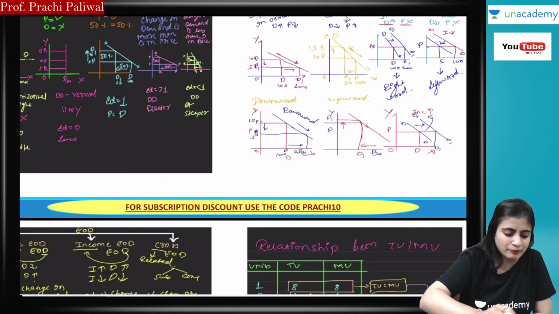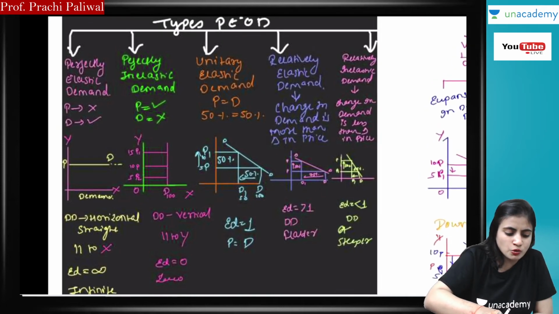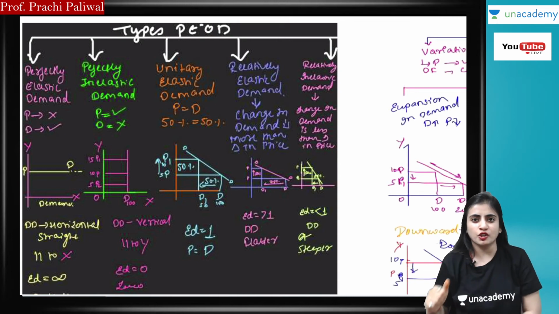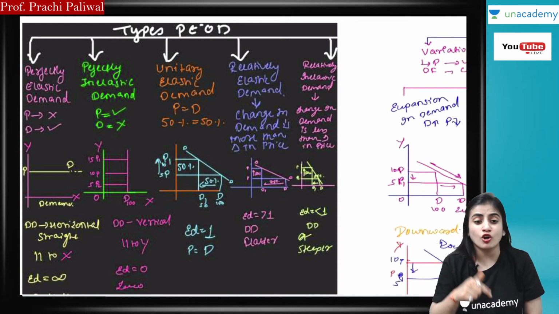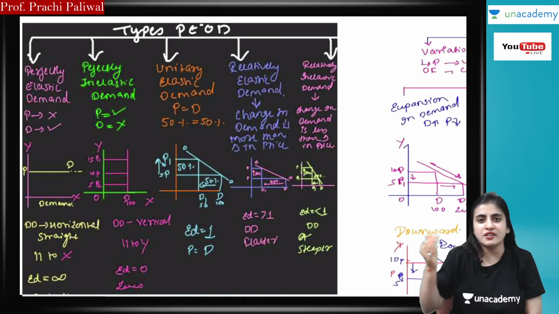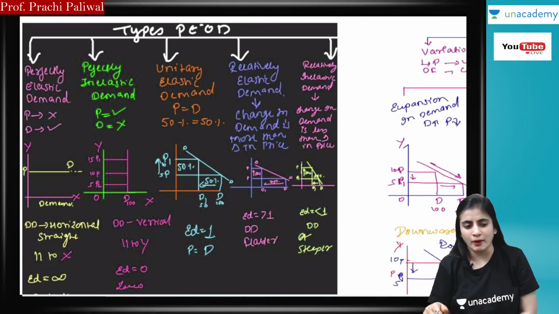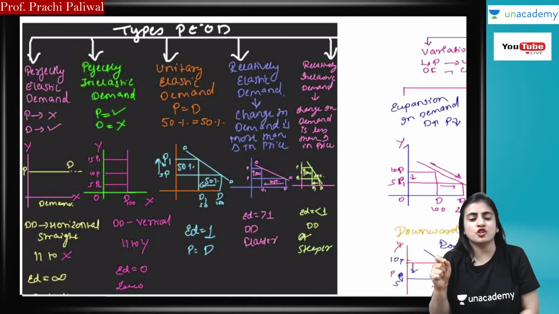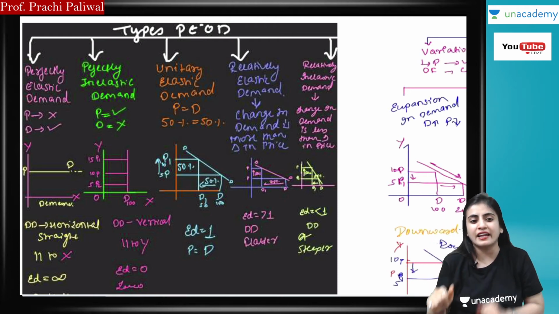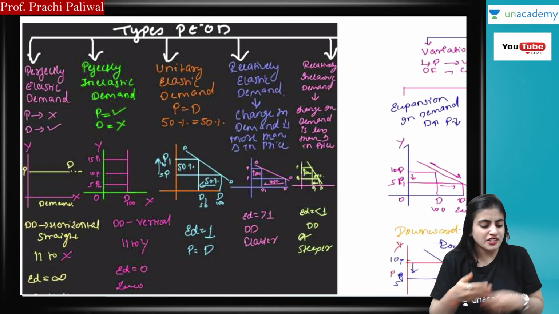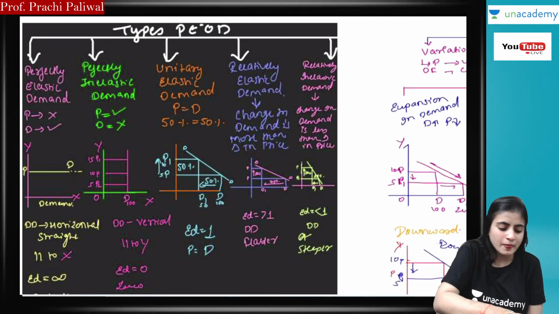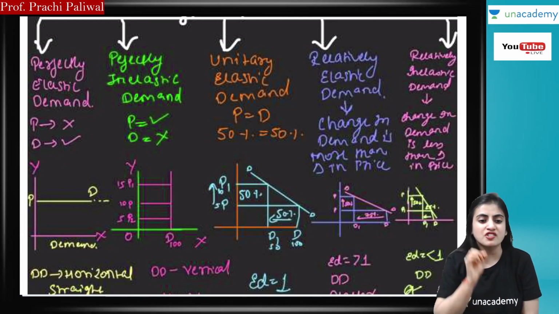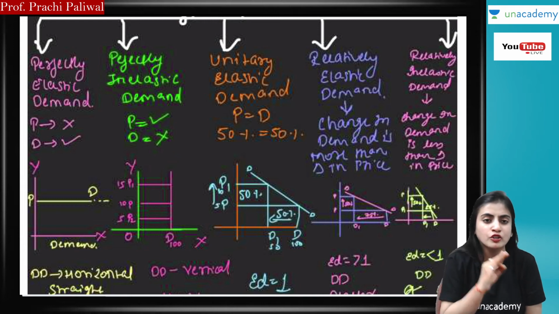See, I have taken some examples. The students who are studying economics know we have types of price elasticity of demand. When you see this concept in your notes or in your modules, it is about 2 to 3 pages. But what I have done here is write all the types of price elasticity of demand in one single chart, in one single diagram, as you can see. You can revise it very quickly at the time of exam. This chart consists of all the things about the topic.